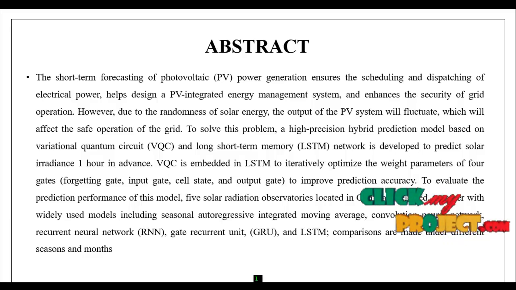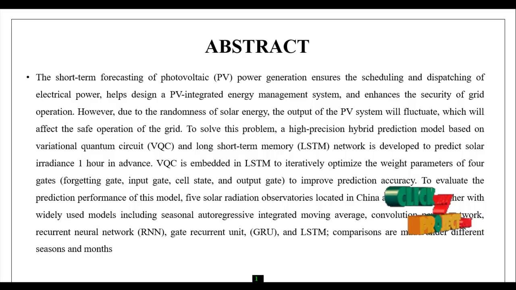However, due to the randomness of solar energy, the output of the PV system will be fluctuating, which harms the safe operation of the grid. To solve this problem, a high precision hybrid prediction model based on VQC, a variational quantum circuit, using the long short-term memory algorithm network is proposed. They predict the solar irradiation 1 hour in advance.